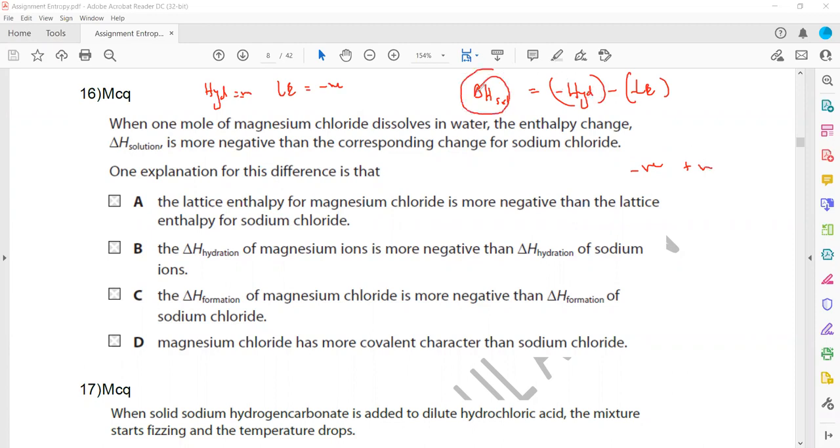We have a greater negative value for magnesium chloride compared to sodium chloride. It shows that the hydration energy of magnesium chloride is higher. That's why the overall enthalpy of solution is more negative. So the hydration of magnesium ion is more than sodium. That's why it is more negative. Is it clear?